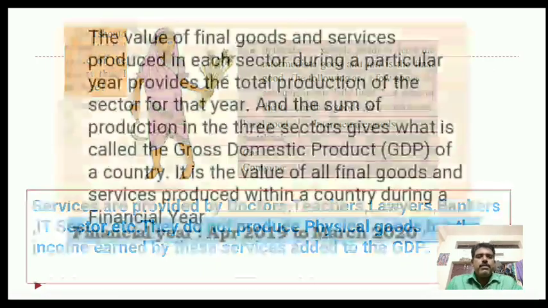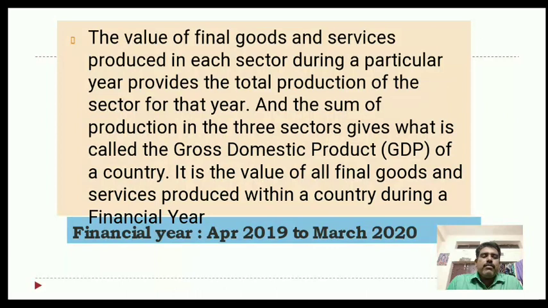Okay, next one. The value of the final goods and services produced in each sector during a particular year provides the total production of the sector for that year. One financial year we are taking here. So what is the financial year? Financial year means April 2019 to March 2020.